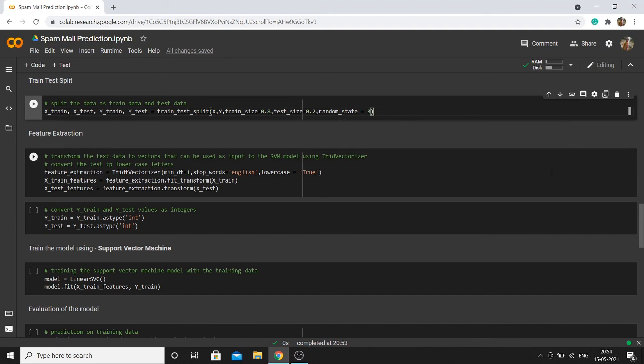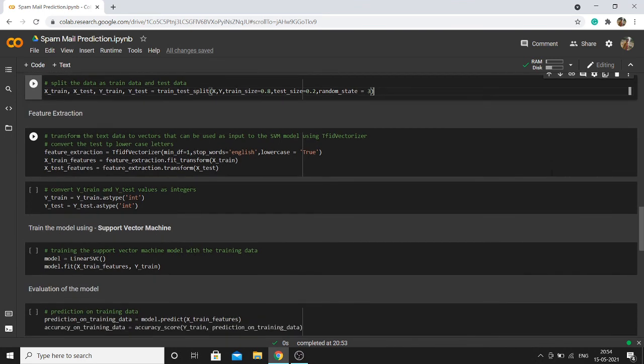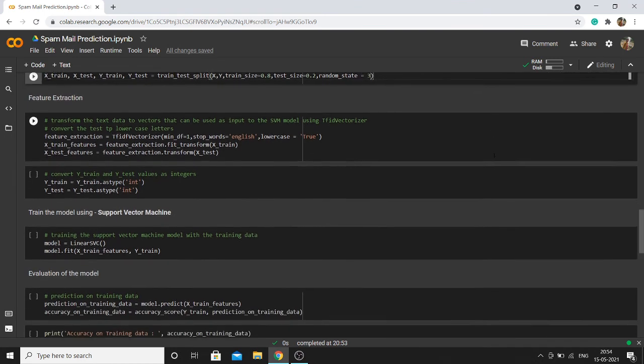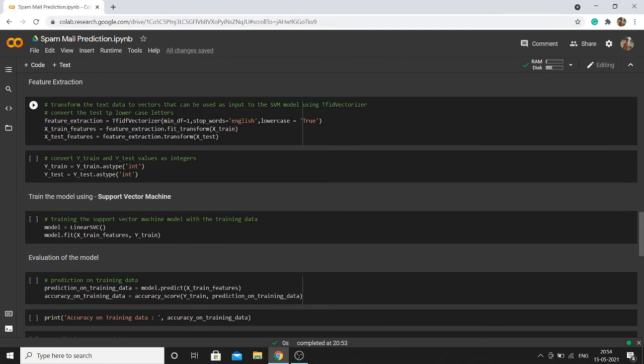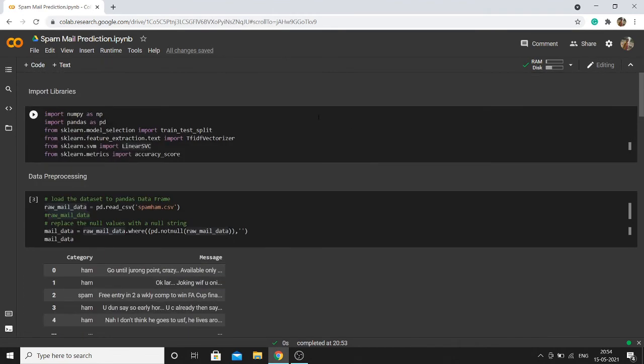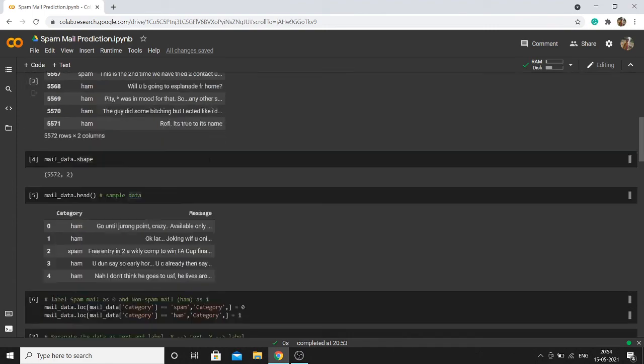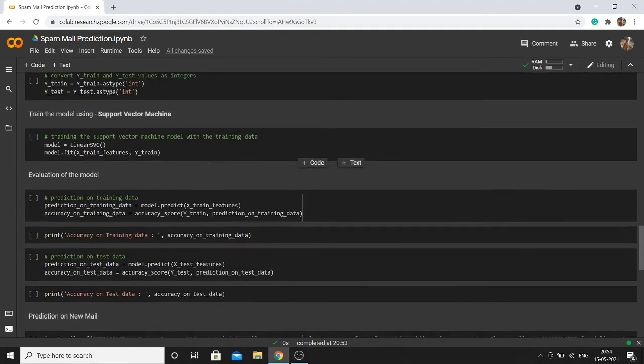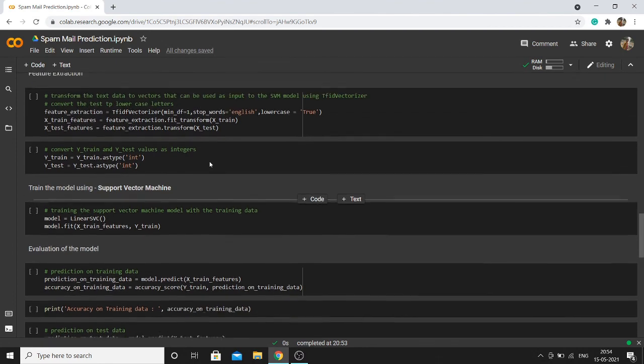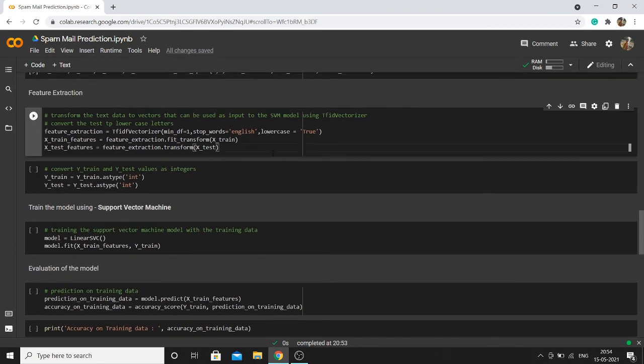Here I'm using SVM, support vector machine. It transforms the text data to vectors. As I already said, after processing the text, I'm going to vectorize the data. So here the text processing is done. First we need to lowercase the data, so I have set lowercase to true. Then I'm going to remove the stopwords. Here I didn't perform tokenization, since we need the meaning of the whole sentence, not word by word.